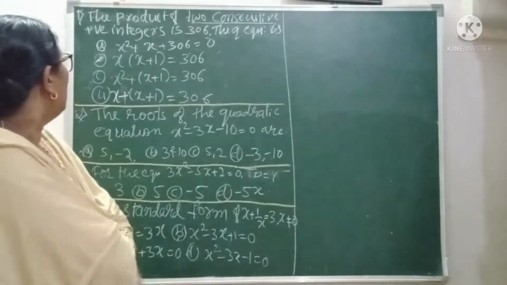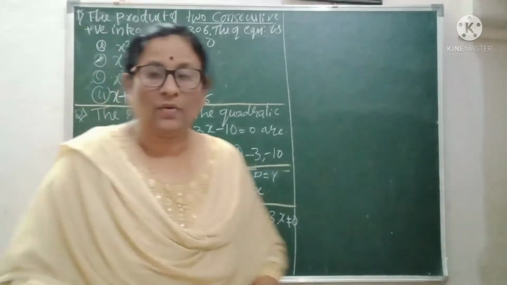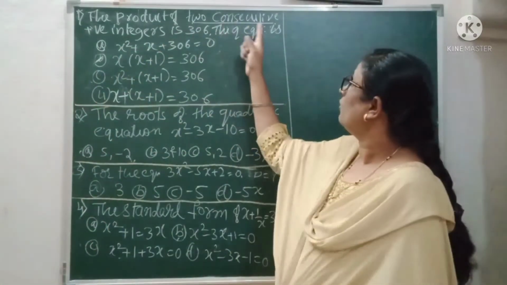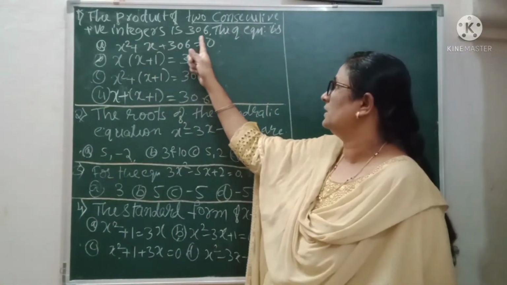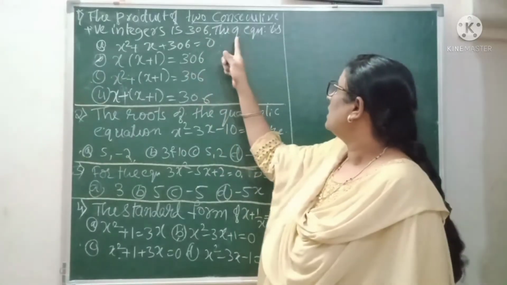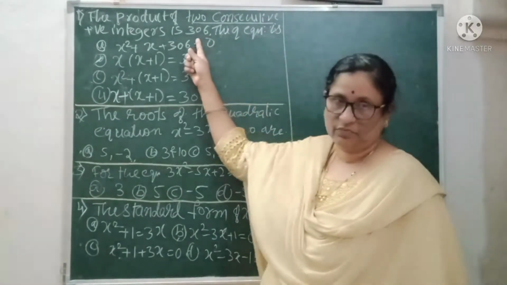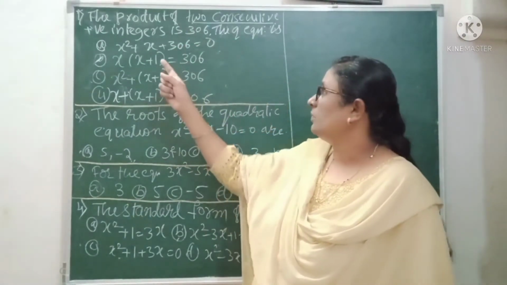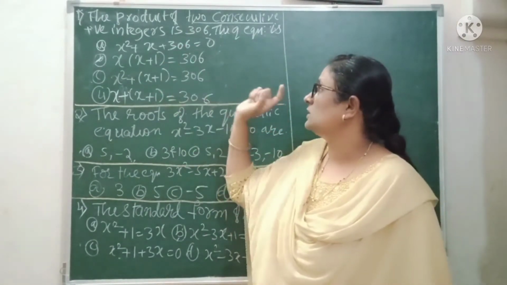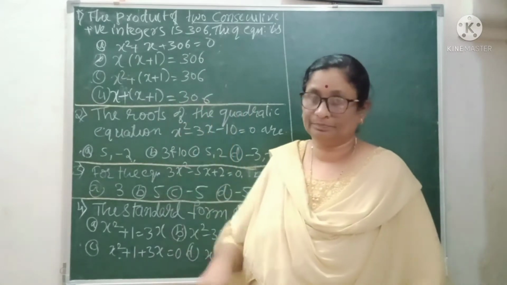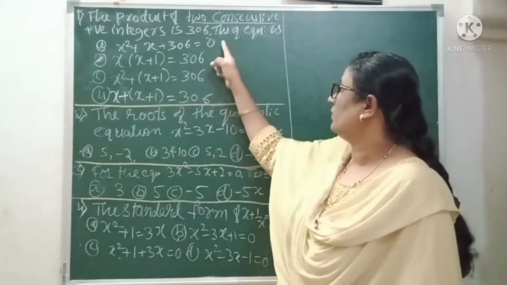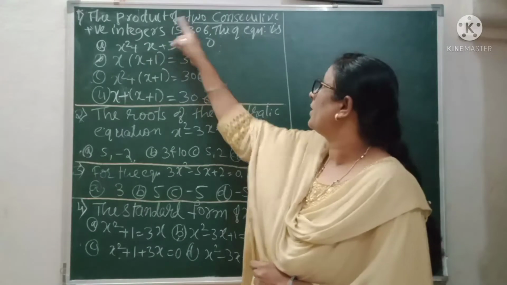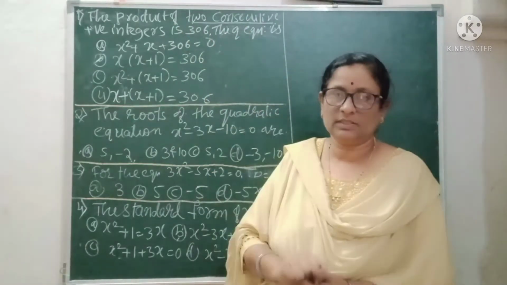Now I go to the first question. See here, you are given that the product of two consecutive positive integers is 306. For this condition, you have to frame the equation. You have to be a little perfect with this concept, and more perfect with things like product and what consecutive means.